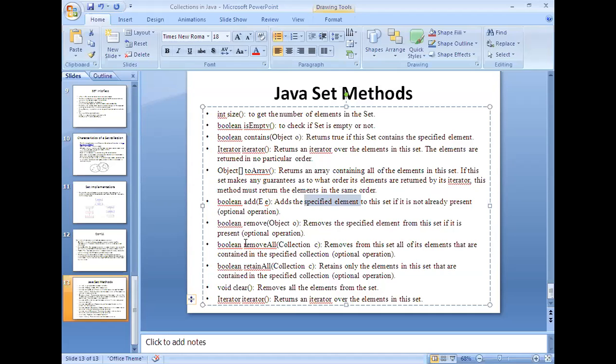Whatever elements are present in A and not present in B will be displayed as the difference set, A minus B. So these are all methods we are supposed to implement while implementing the set interface, right? So this is about some of the methods of set. We will discuss how we will implement all these methods in the next class, right?